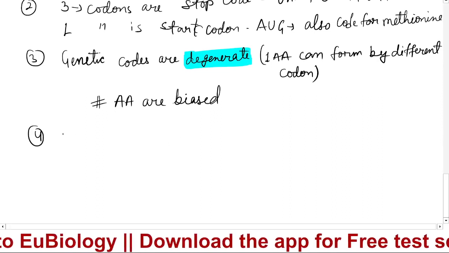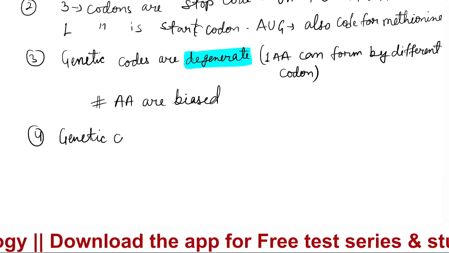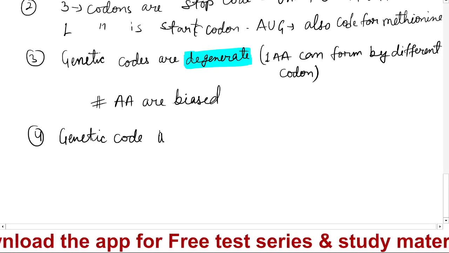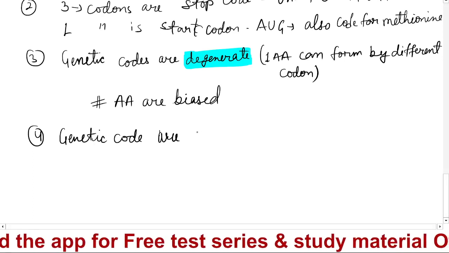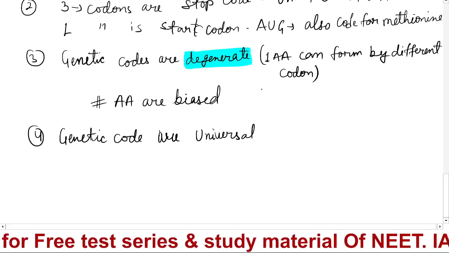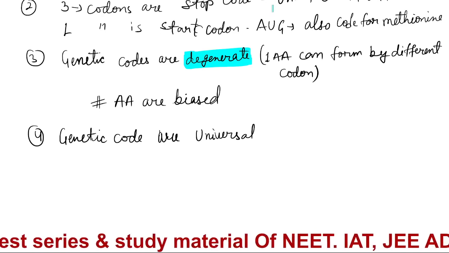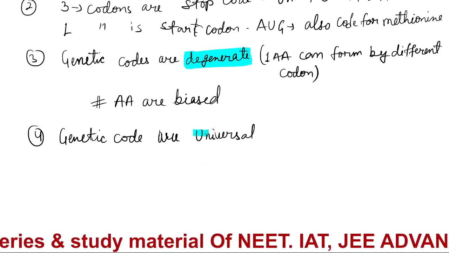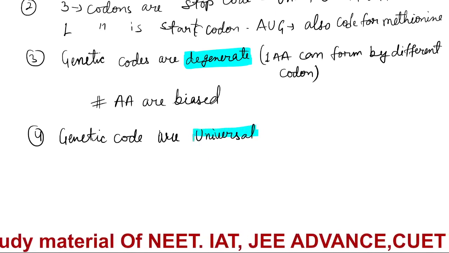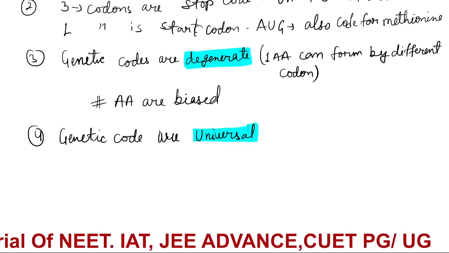Fourth, the genetic code is universal. This is the most important thing. It's like if one boy is committed to one girl, wherever he goes, for studies, for job, for any purpose, that boy will not forget that girl.